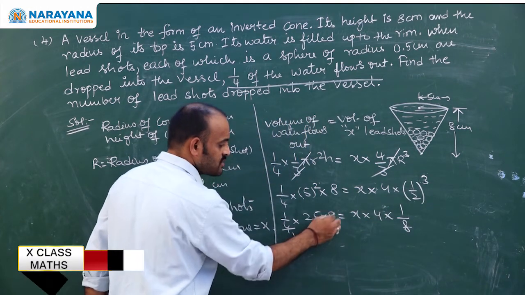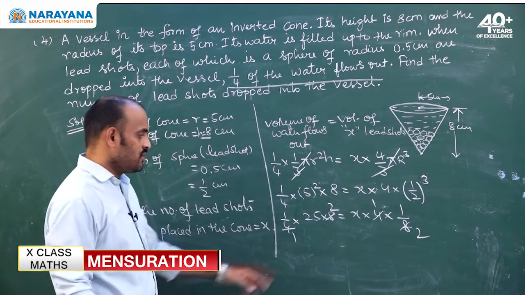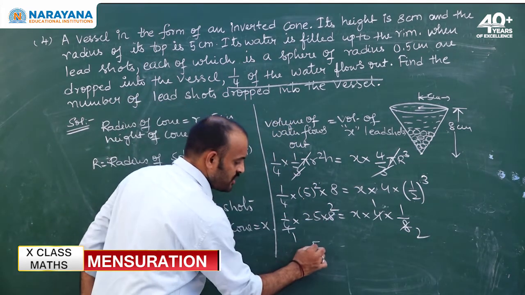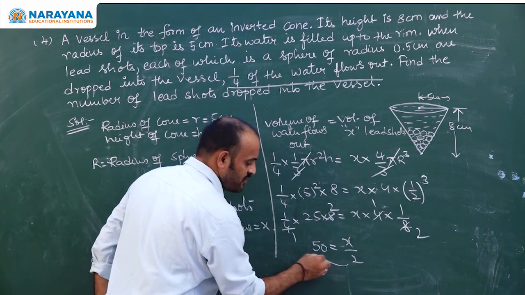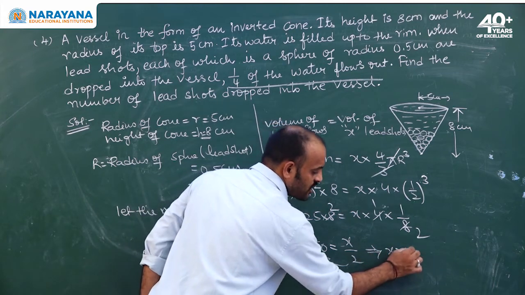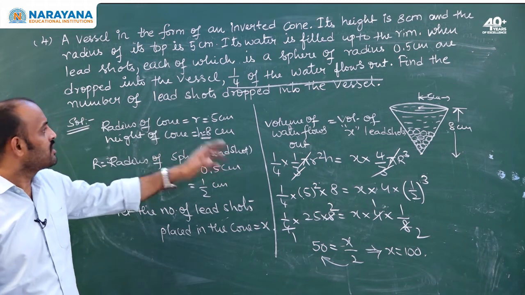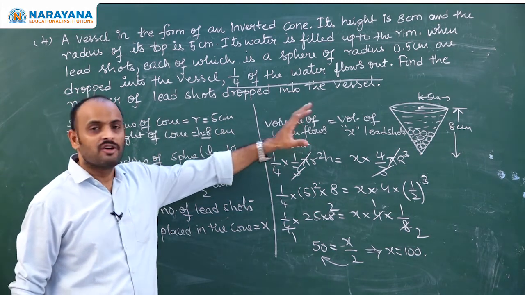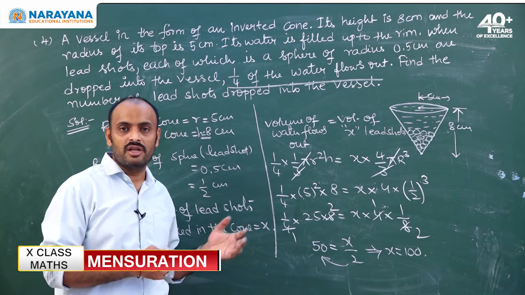See, 4 ones, 4 twos, 4 ones, 4 twos. 25 twos are 50. 50 is equal to x into 1, x by 2. If I transpose to this side, x is equal to 100. Therefore, 100 lead shots are placed in the conical vessel.